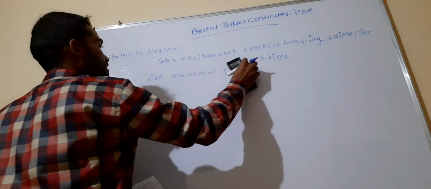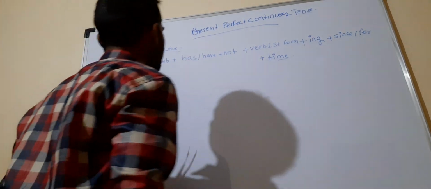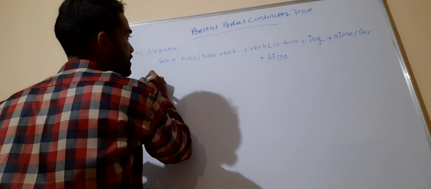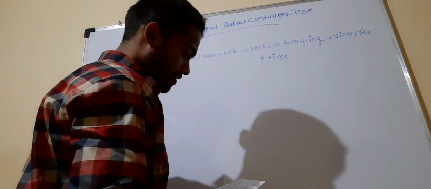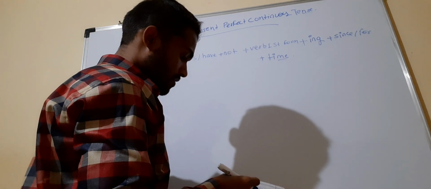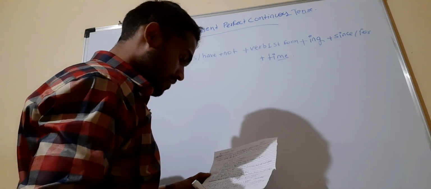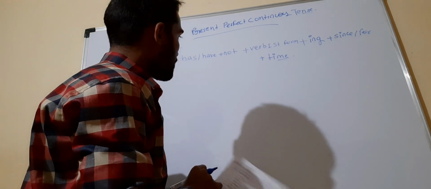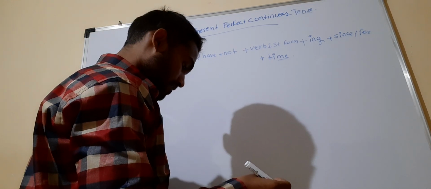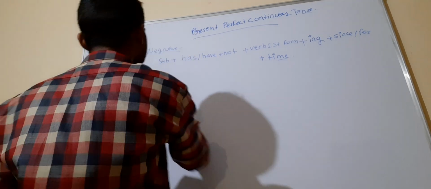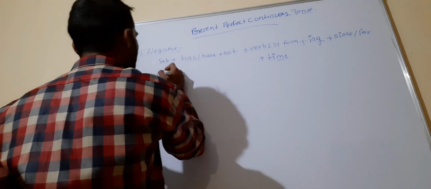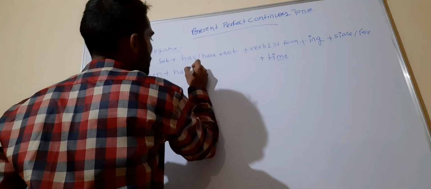So what we can write for this one is Mohan has been, sorry, Mohan has a been. Okay, this is the been right here. Yes, of course, Mohan has been. Mohan is the subject here, plus has been.